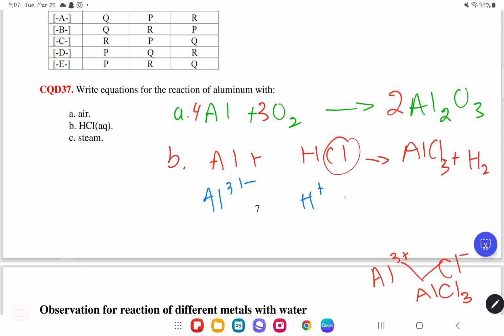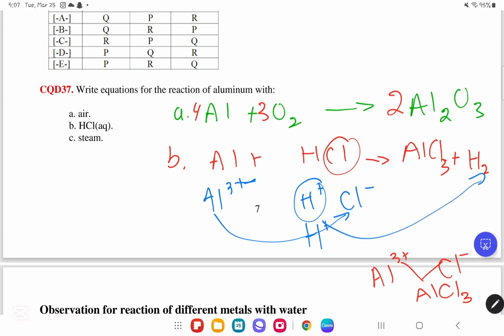H forms a positive ion, Cl− forms a negative ion. So the positive is going to take the negative, and H will bond to another H to produce what? H2 gas. So now, as you can see, it is not balanced. So very simply to balance it, you're going to put a 3 over here, a 2 over here, a 6 over here, and a 2 over here.